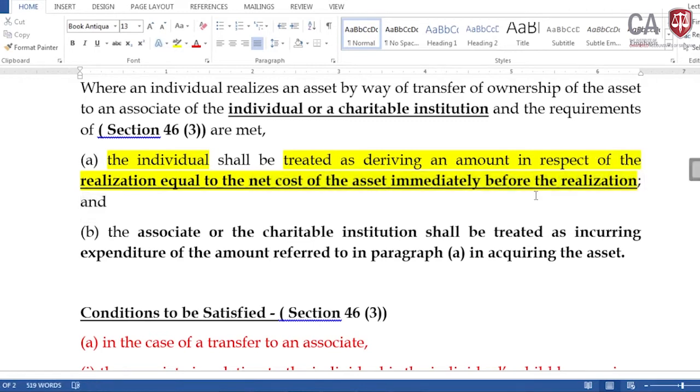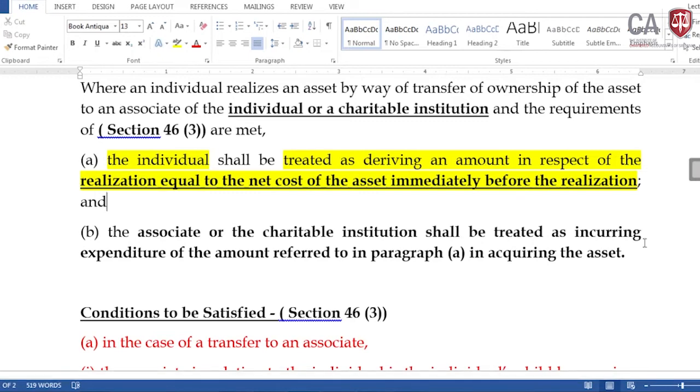Immediately before the realization, we need to take the net cost. Since it is a transfer as a gift, for the net cost we go to Section 195, the general interpretation section, and go to the definition of net cost.